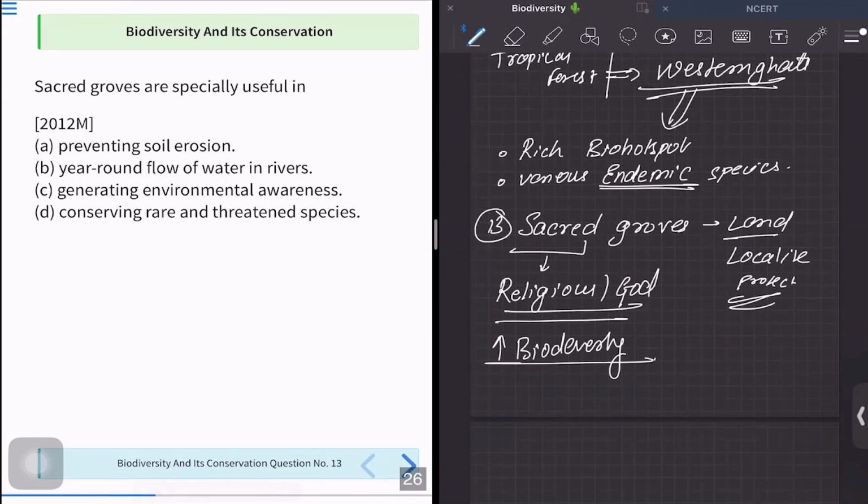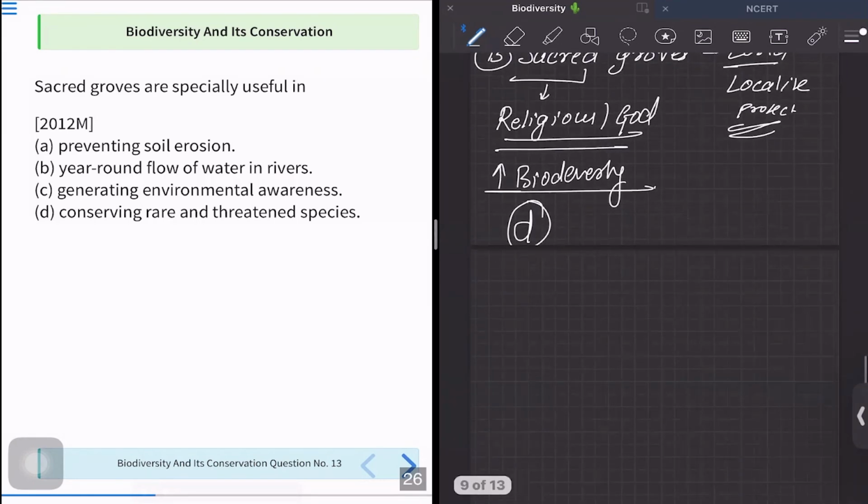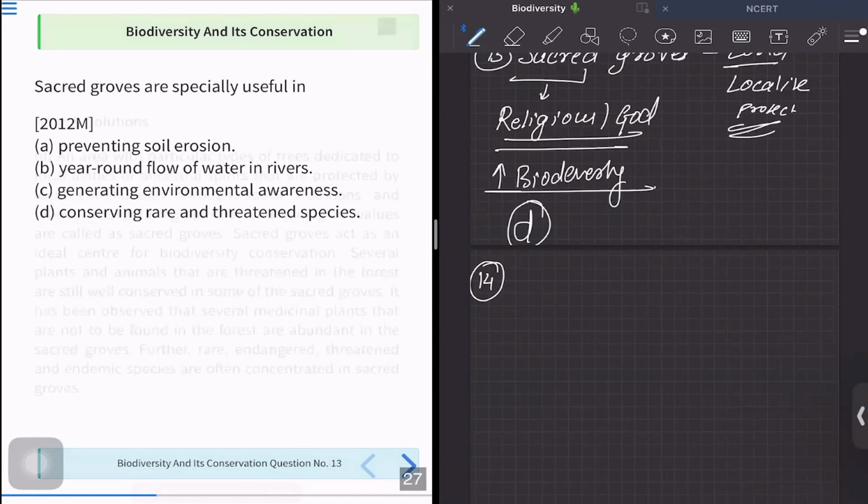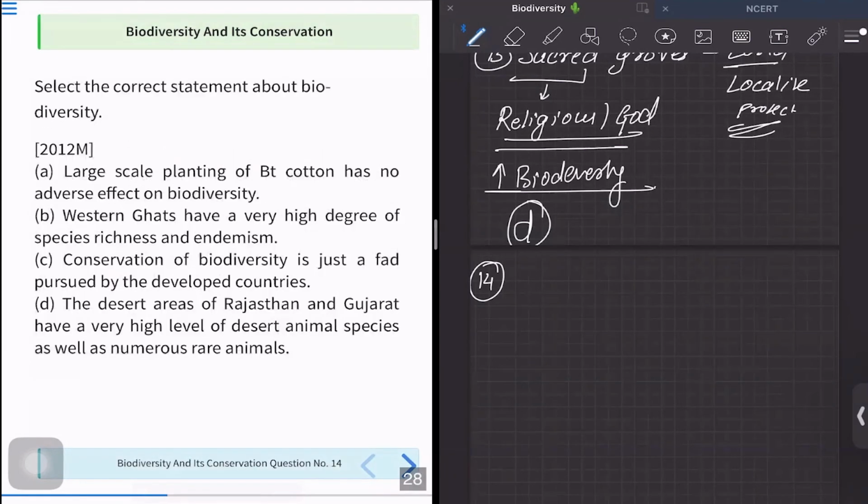No. We know them to conserve rare and threatened species, option D, because nobody is going to interfere there. So all the endangered or threatened species can be grown carefully and safely there. So the most appropriate answer for this question is option D. You can mark option D as your correct answer and move ahead to see what question number